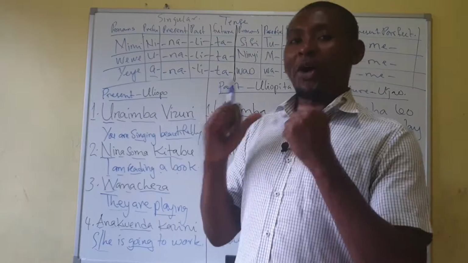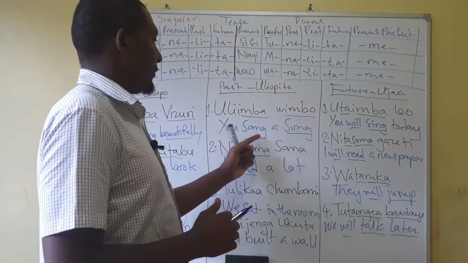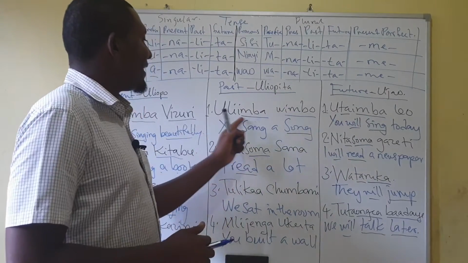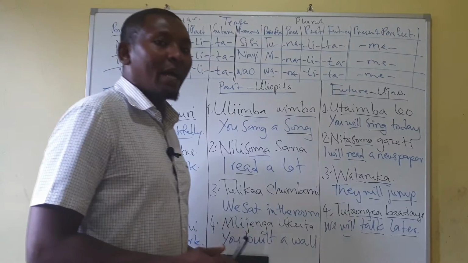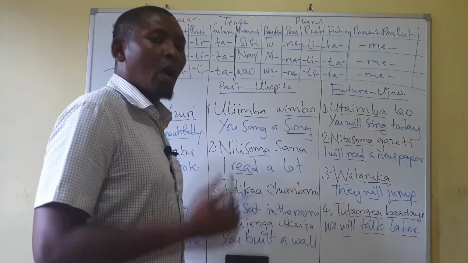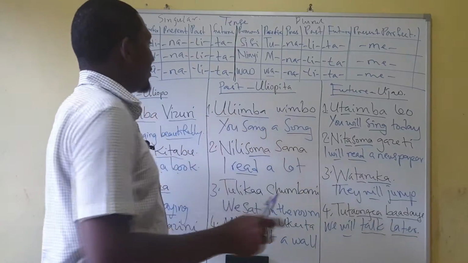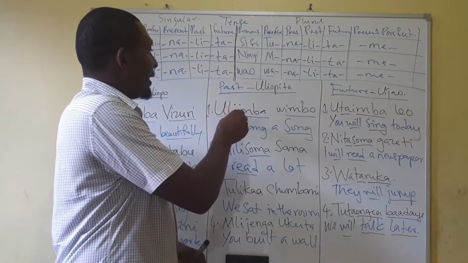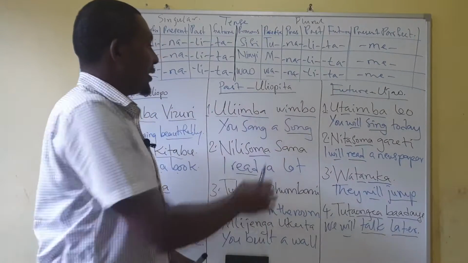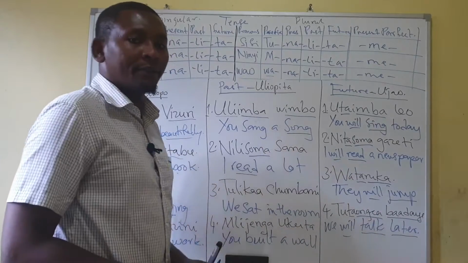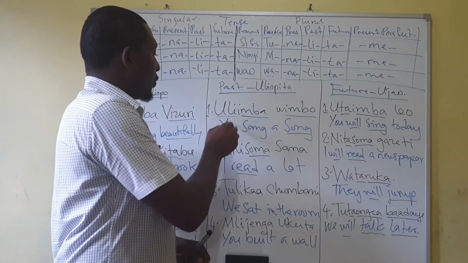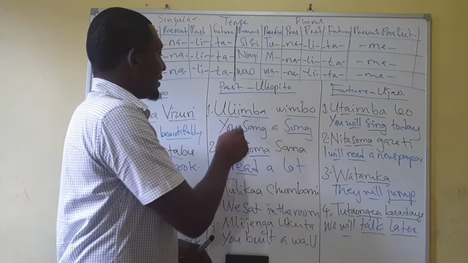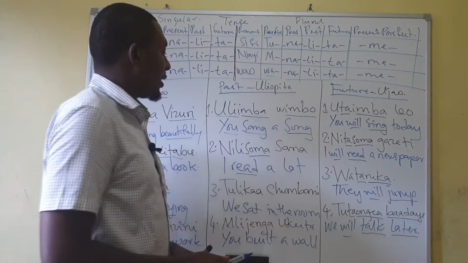Now let's go back to the past, which is here. In the past, we have uliimba wimbo. Uliimba wimbo. So u here is you, which is right here. Li, it's our past. Wimbo, it's a song. So, u, it's you. Imba is sing, and because of the past, this whole thing becomes sang.